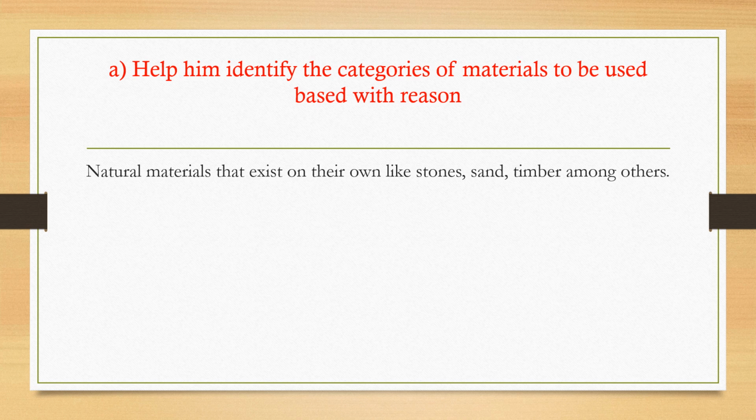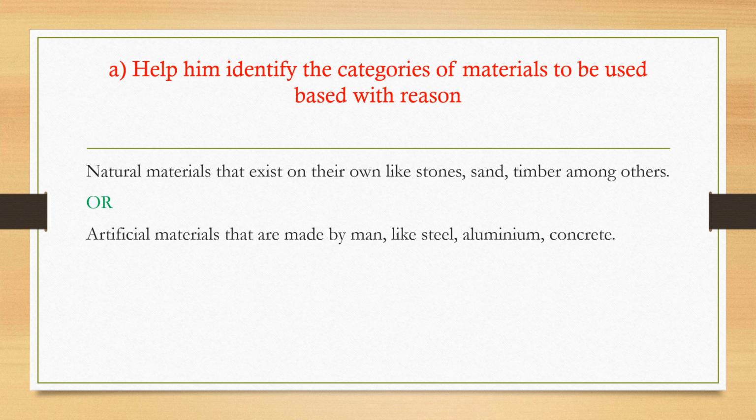So as you can see, natural materials are materials that exist on their own. In other words, when we talk of something that is natural, it is like when you go to a mango tree and you get a mango off it and you take it directly and start eating. That is natural. But then if you get the mango and extract juice from it, then you mix it with other things, the juice you have, we shall not call it natural even though it is from the mango that is natural.